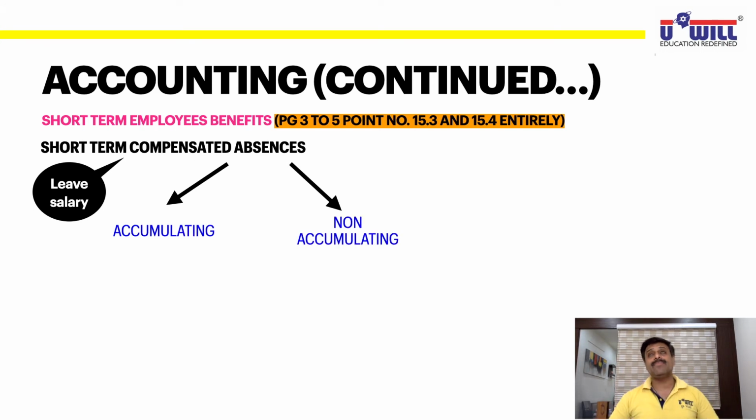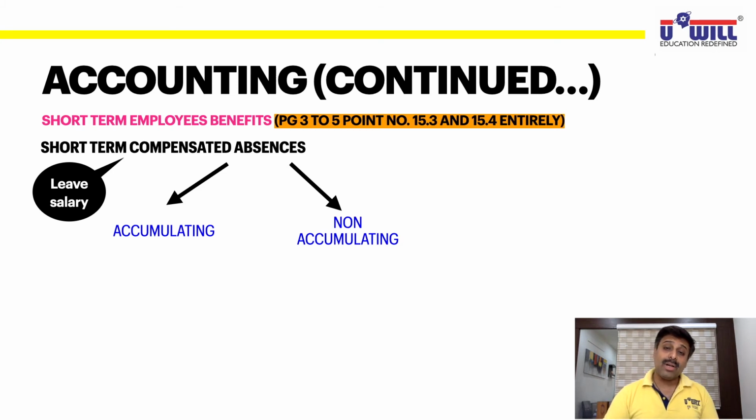What is this accumulating? Suppose the company allows you 20 days of leave in 1 year. Casual leave, I am talking about casual leave. Casual means you are not feeling nice to go today, you don't want to work today. Company has allowed you 20 such days out of the working days in a year, that if you don't feel like it, you may not come. If you want to attend any social function, party, or go on a family tour with your family members on their birthday, anniversary, etc., you can take leave up to 20 days.